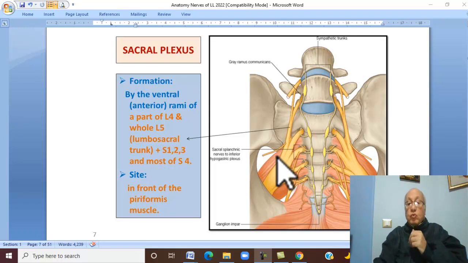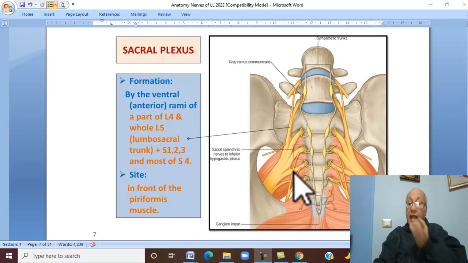In the posterolateral part of the lesser pelvis, in front of this bone and this muscle. This bone is the sacrum and this muscle is the piriformis. Therefore, the sacral plexus is formed in the posterolateral part of the lesser pelvis in front of the sacrum and the piriformis